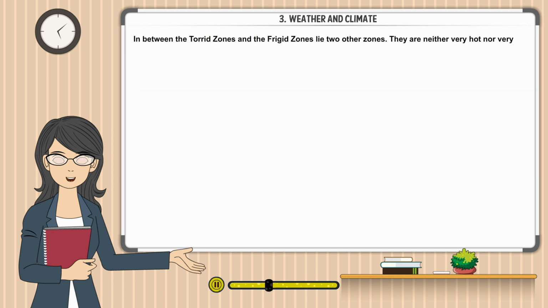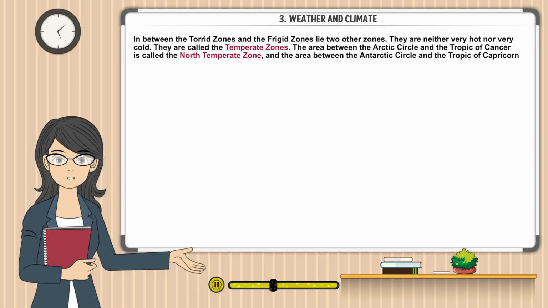In between the torrid zones and the frigid zones lie two other zones. They are neither very hot nor very cold. They are called the temperate zones. The area between the Arctic Circle and the Tropic of Cancer is called the North Temperate Zone, and the area between the Antarctic Circle and the Tropic of Capricorn is called the South Temperate Zone.